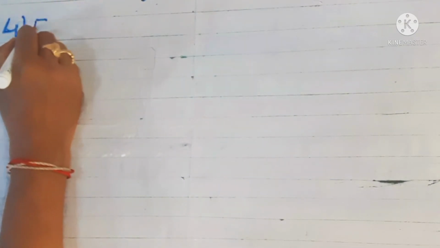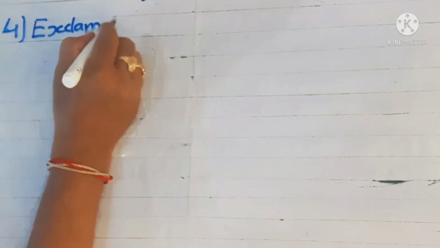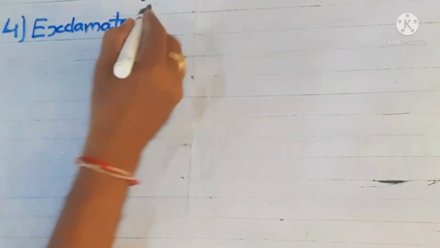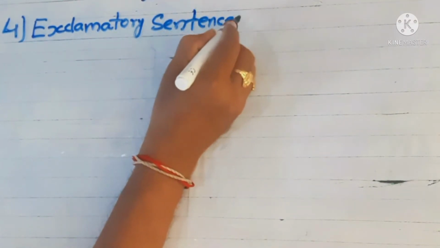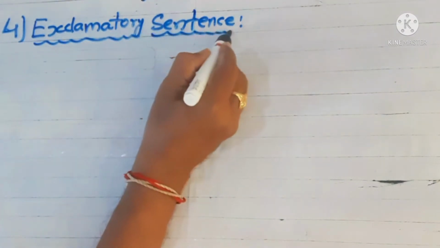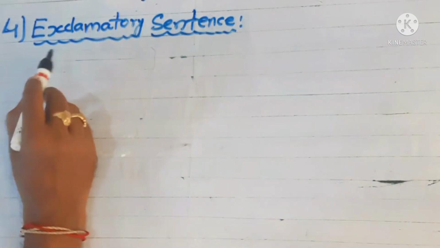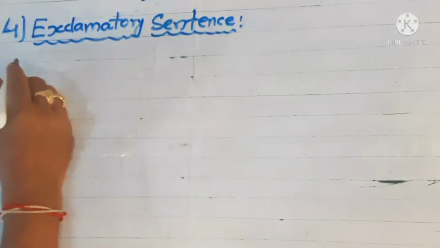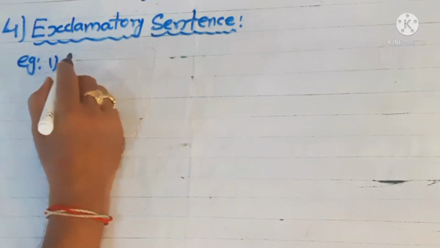Okay, children, let us go to the fourth one, that is exclamatory. Exclamatory sentence. How can we change this kind of sentence from direct to indirect speech? We'll go for an example.